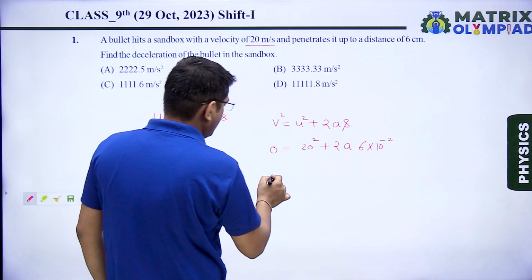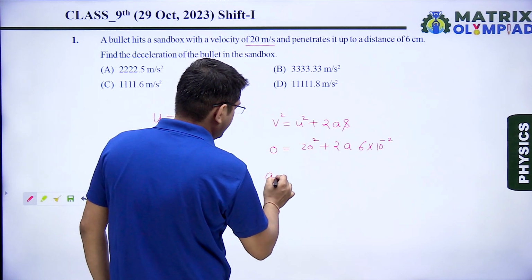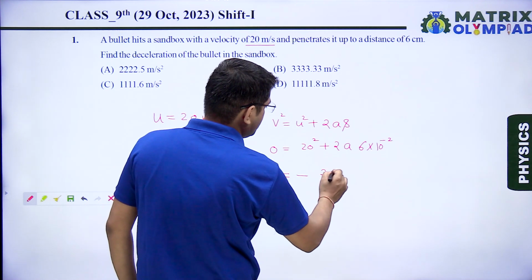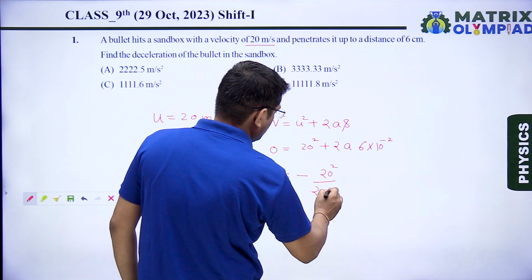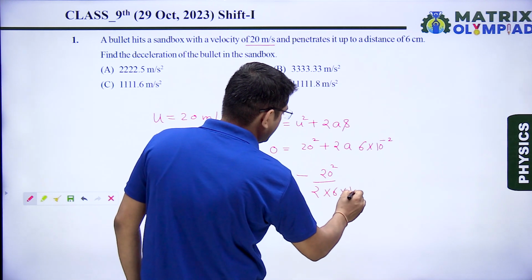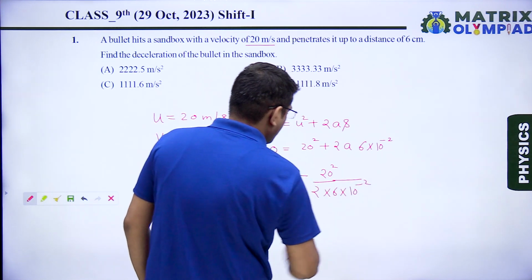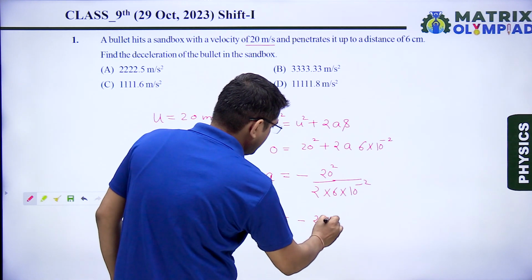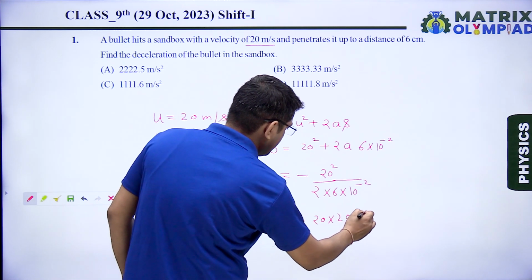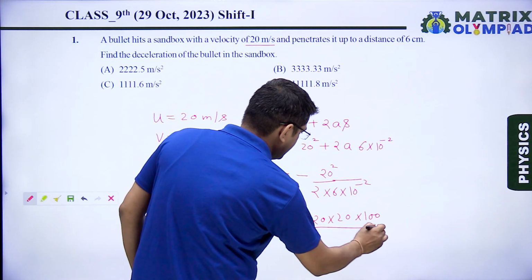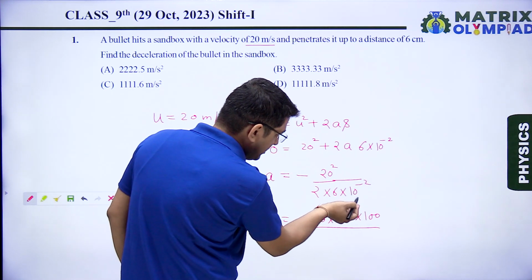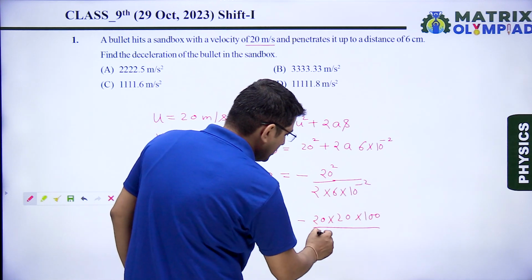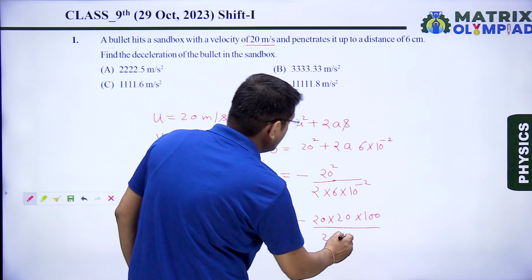Okay, so from here we can directly write a is equal to minus 20 square divided by 2 into 6 into 10 to the power minus 2. From here we can write a is equal to minus 20 multiplied by 20 multiplied by 100 divided by 2 into 6. I have put this 10 to the power minus 2 into numerator, sign will be changed and 10 to the power 2 can be written as 100. So here we have 2 into 6.